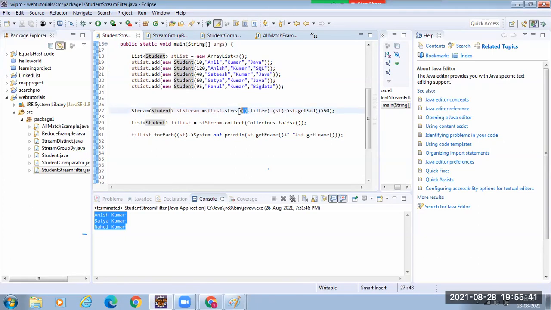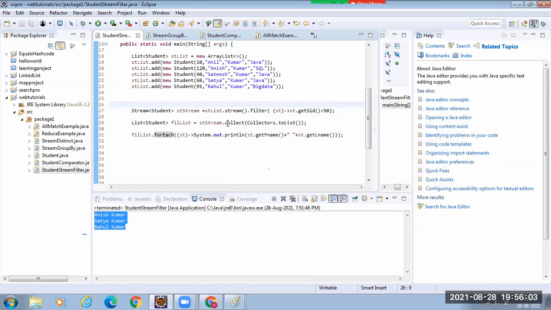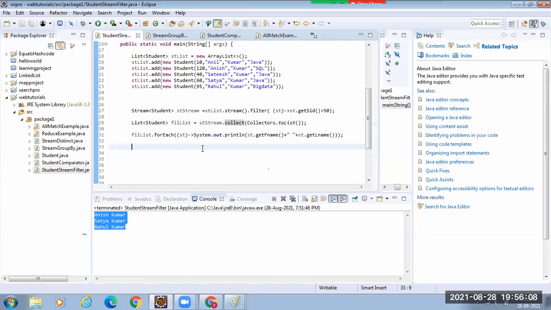See, first you have converted the list to a stream. So this is the stream. When you call the filter method, it creates a new stream with only the filtered contents. After that, I am consuming. Before consuming, since this is in stream form, it is not in list form right now, so you can't use forEach. That is why I'm converting my stream back to a list using the collect method, then consuming. Clear? Any questions? Shall I move to the next thing?